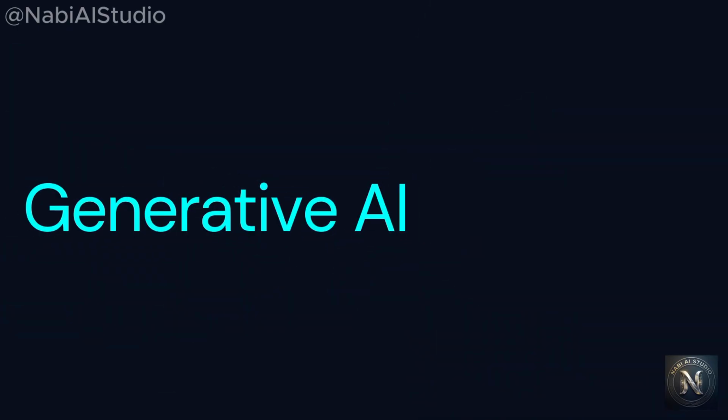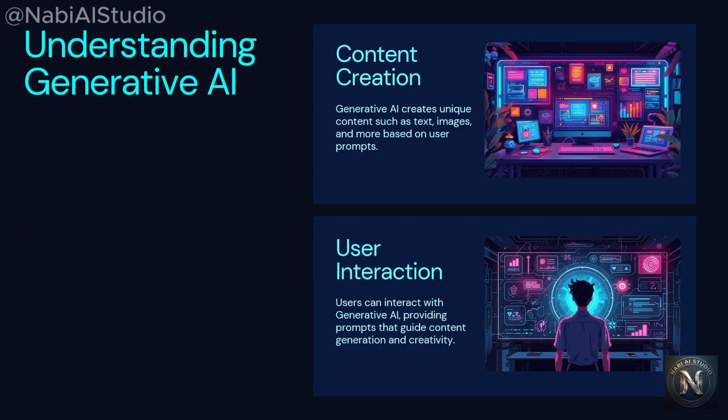First, let's understand what generative AI is. Generative AI is a type of AI that creates new content. It doesn't just analyze the data. It generates something new like text, images, music and audio, videos, and even synthetic data. Also, generative AI is useful at an interactive level, where the user can interact with it by providing prompts and get a response with respect to those prompts.